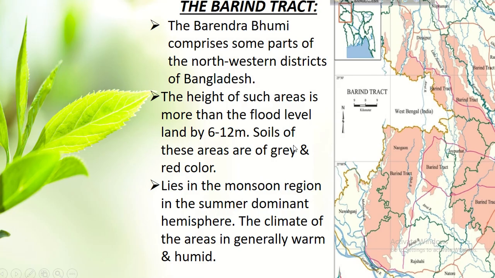We will know the Barind tract. This red colored part is considered the Barind tract, which is situated in the northwestern part of Bangladesh. The Barendra Bhumi comprises some parts of the northwestern districts of Bangladesh. The height of such areas is more than the flood level land by 6 to 12 meters. Soils of these areas are grey and red in color. It lies in the monsoon region in the summer dominant hemisphere, and the climate of this area is generally warm and humid.